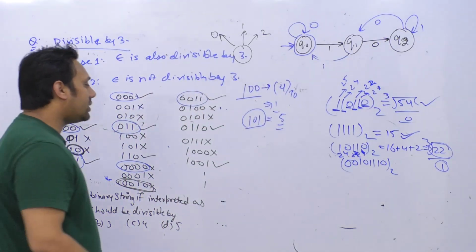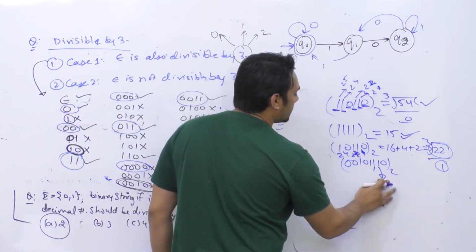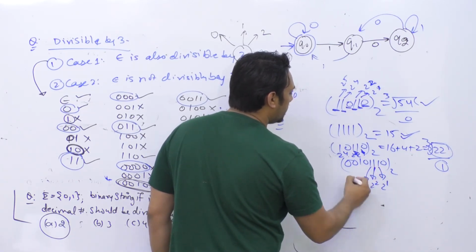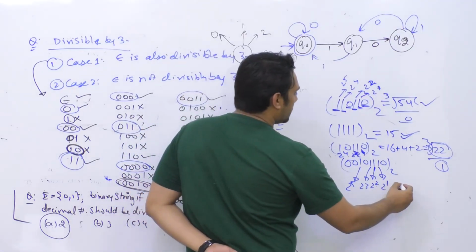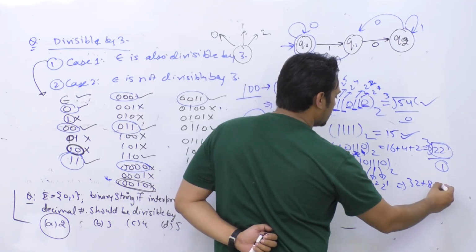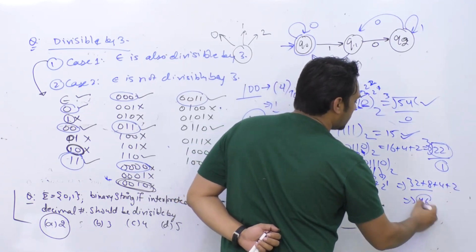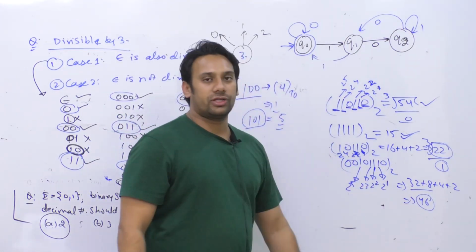Now let us take the last one. So last value is this is 2 raised power 0. Sorry, this is 2 raised power 1. This is 2 raised power 2. This is 2 raised power 3, and this is 2 raised power 5. So that means it is how much? 32 plus 8 plus 4 plus 2, which is how much? 40. 40 plus 6 is 46. So if you divide 46 by 3, I think you should get a remainder as 1.